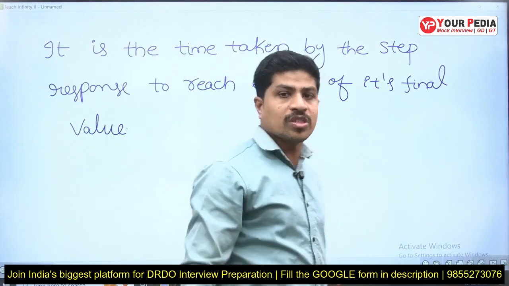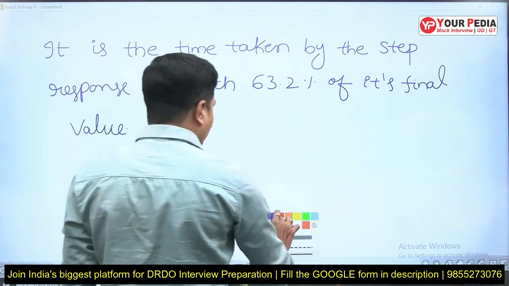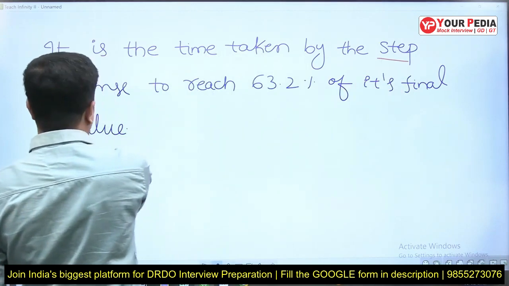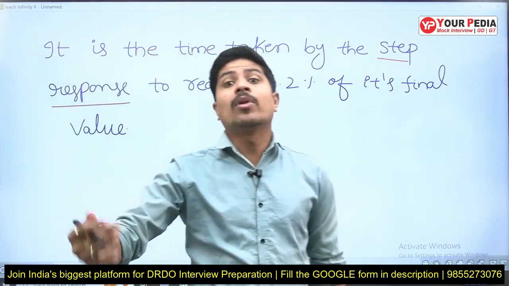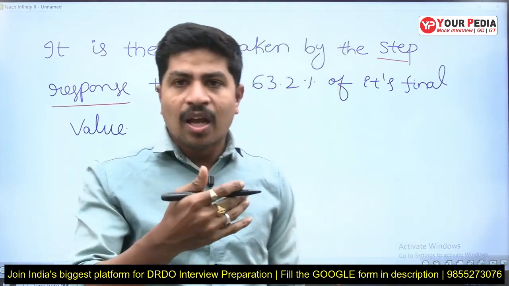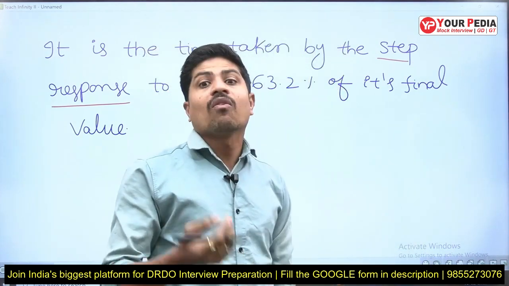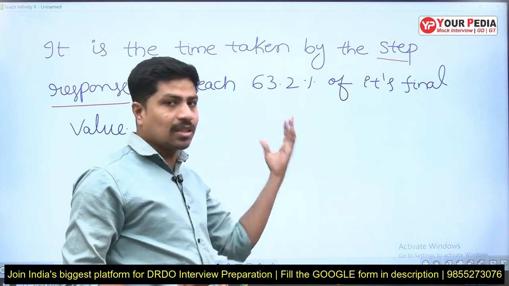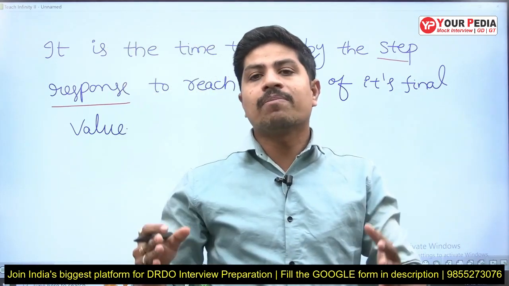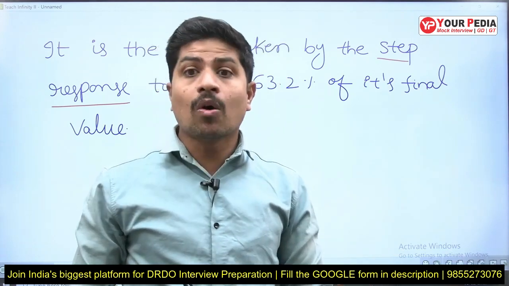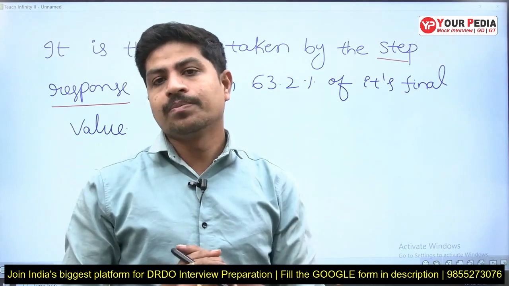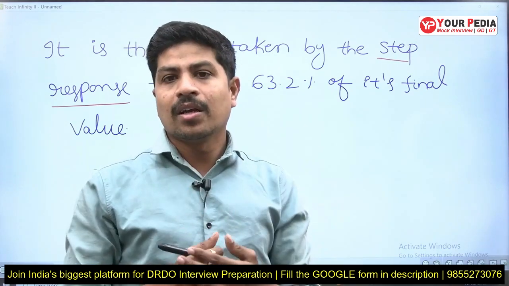Then immediately this question was asked: why are we taking step response? Why not other responses like ramp response or parabolic response? This is the extension of that question. Why? Because the step response's final magnitude is bounded, which means we can measure it.